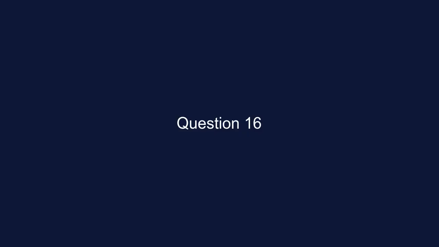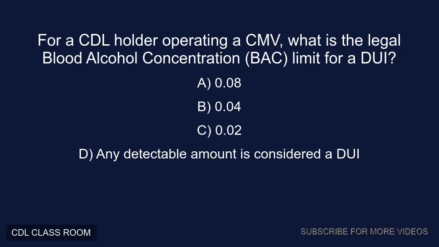Explanation: hydroplaning occurs when water pressure pushes your tires off the road surface, leading to a loss of traction, braking, and steering control. It's most likely at higher speeds on wet roads. Question 16. For a CDL holder operating a CMV, what is the legal blood alcohol concentration, BAC, limit for a DUI? A. 0.08. B. 0.04.